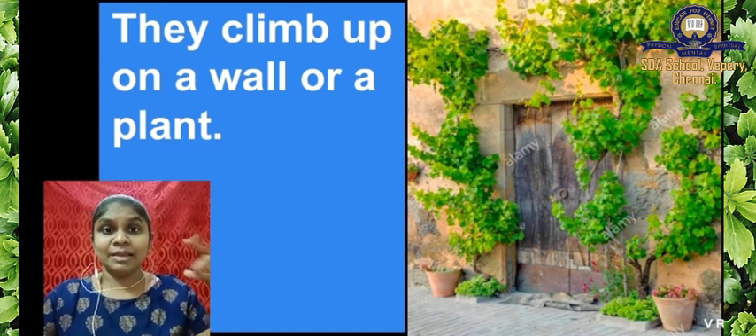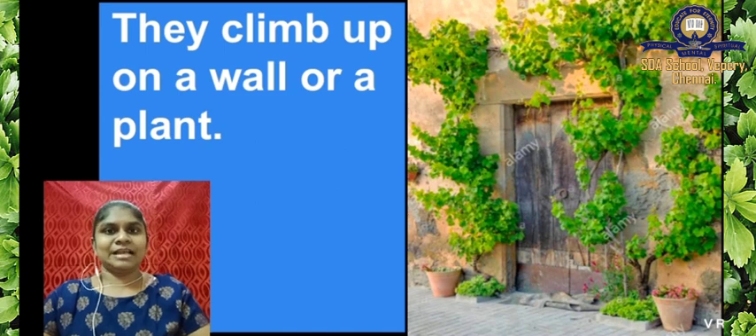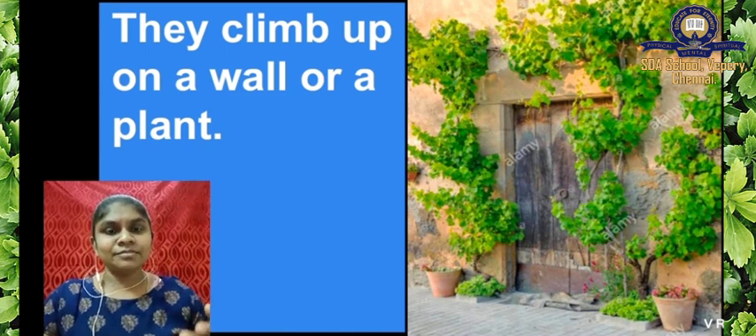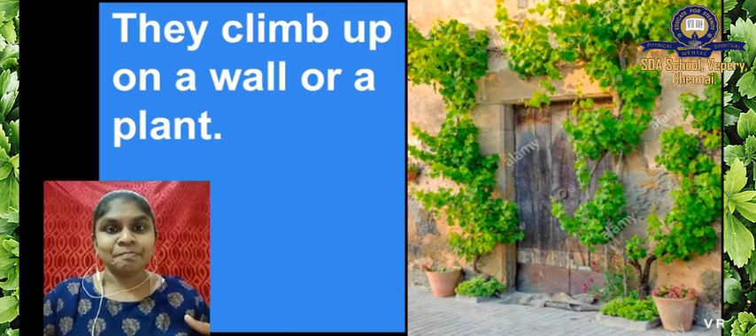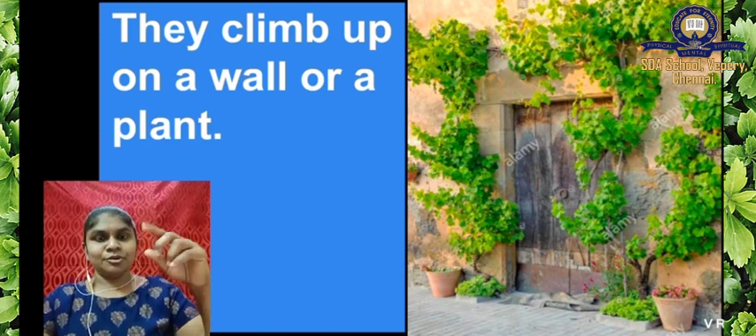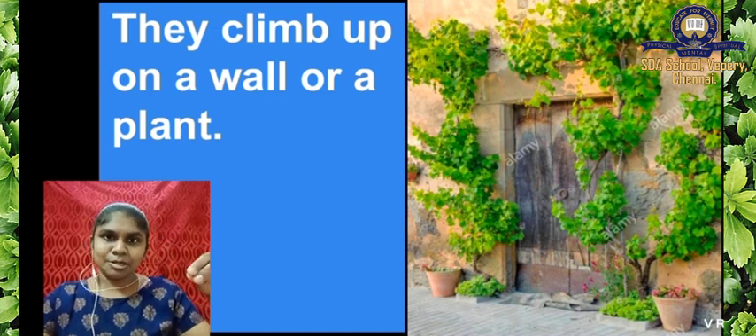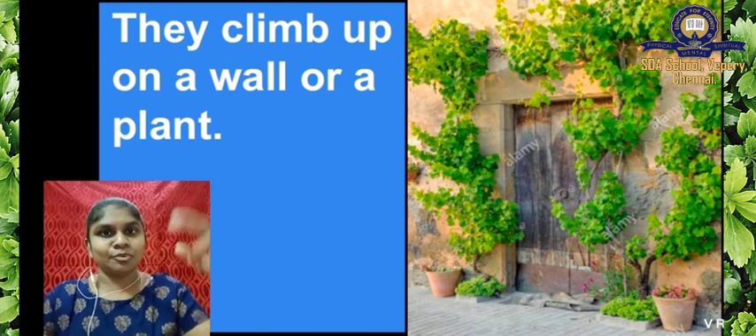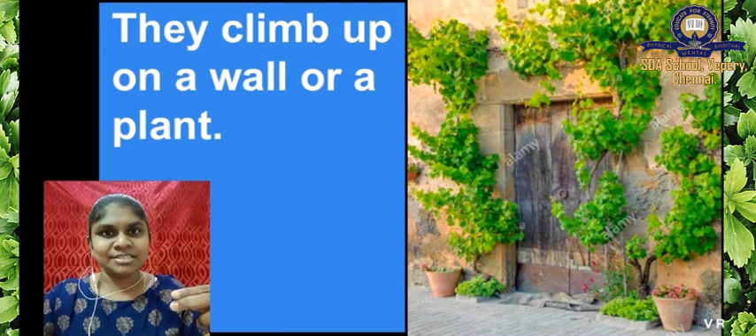Okay, look at this picture. A climber will climb up on a wall or a plant. Climb up, it will go up. You could have seen this money plant. Many houses grow money plants in their home. A money plant will grow like that only. You have to keep a stick near that plant. It will get support from that stick. It will twine around the stick and it will grow. Have you seen? Have you noticed it?